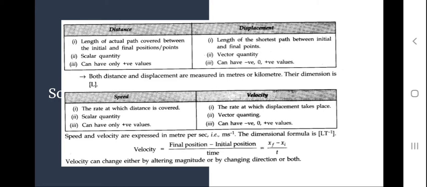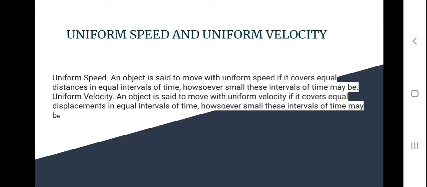Now there is a difference between speed and velocity. Speed, the rate at which distance is covered. Velocity, the rate at which displacement is covered. Speed is a scalar quantity. Velocity is a vector quantity. Speed always comes in positive value, but velocity may come in negative, positive, or zero. Here is the formula for calculating the velocity.